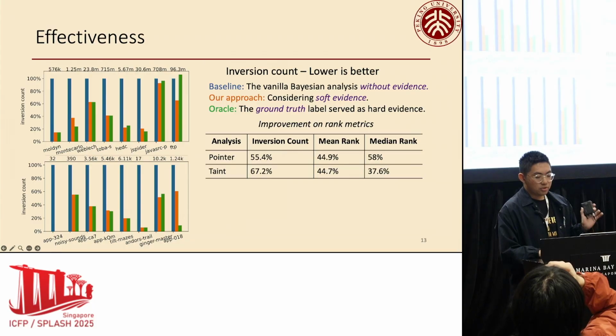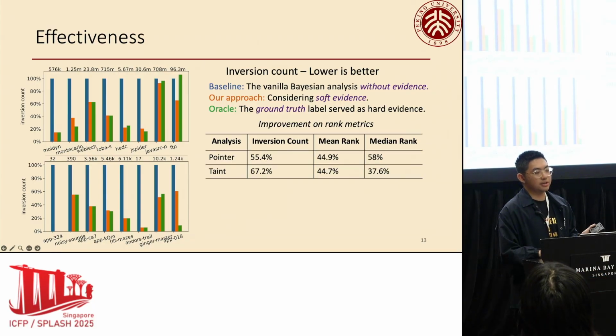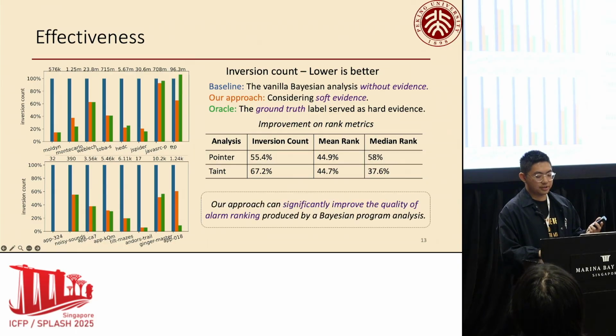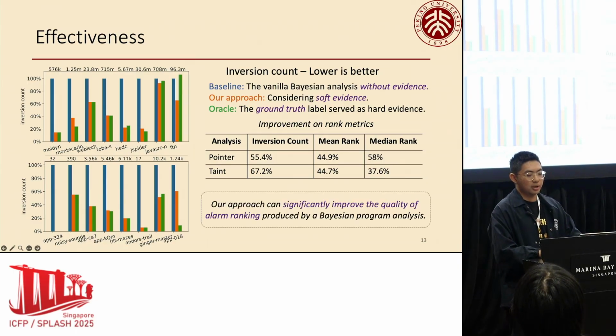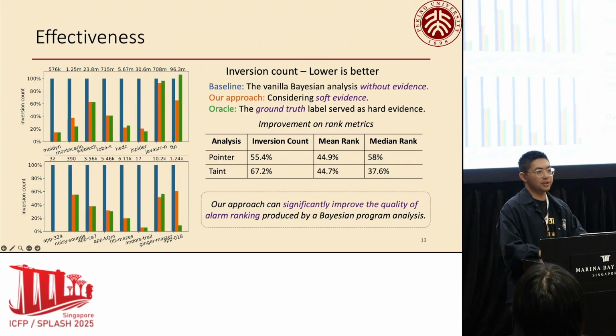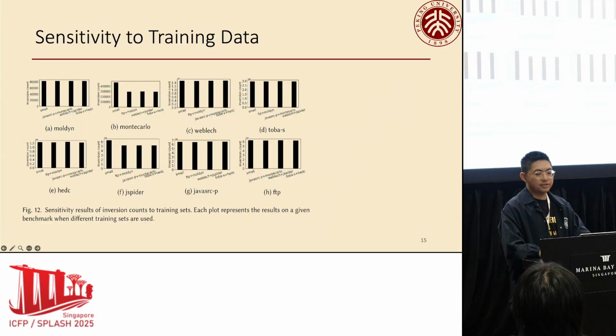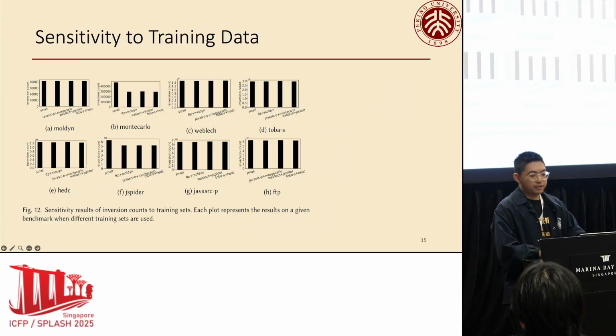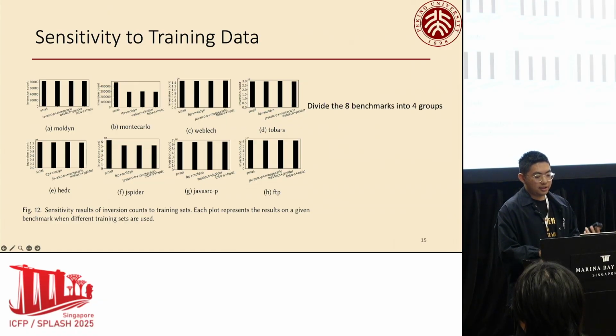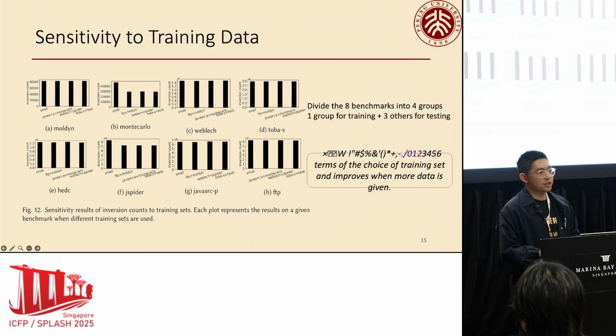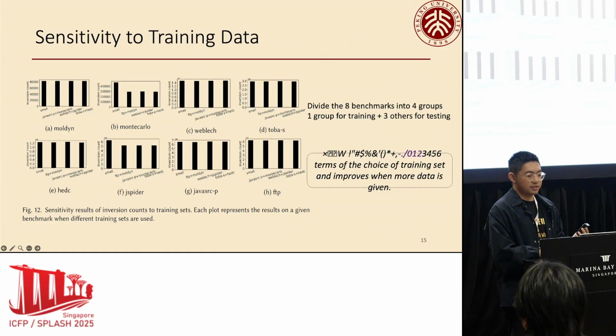Then this table shows our improvement on inversion count, mean rank, and median rank, 3 other metrics for the ranking. The results show that our approach can significantly improve the quality of alarm ranking by taking soft evidence from informal information. We also tested the sensitivity of NISA to different training sets. We divided the 8 benchmarks into 4 groups, and each time we use 1 group for training and the other 3 for testing. We found that our approach is robust. The choice of training set does not dramatically affect the outcome, and performance is stable and generally improves when more training data is provided, which is a desirable property.